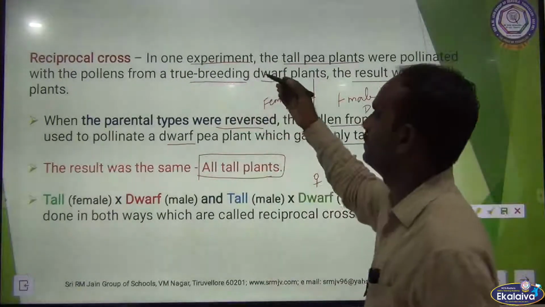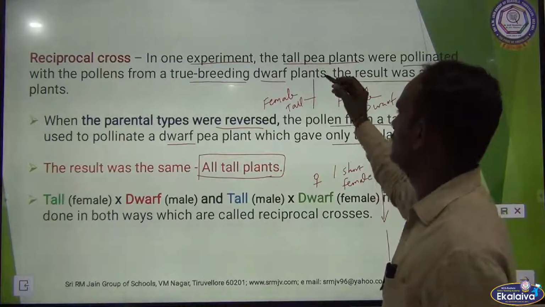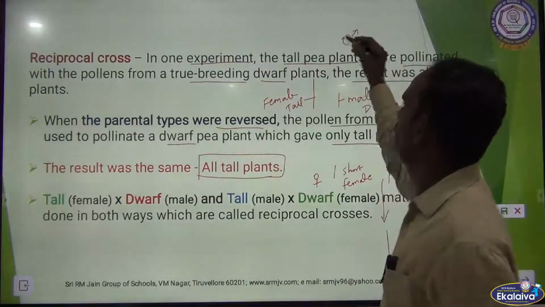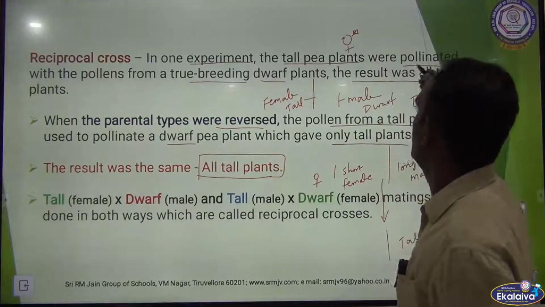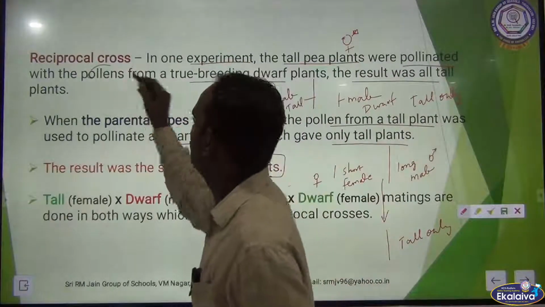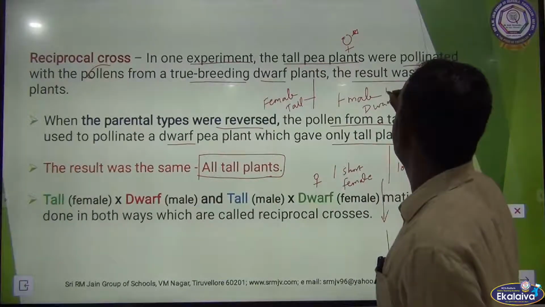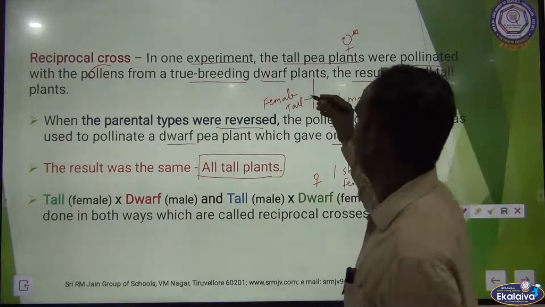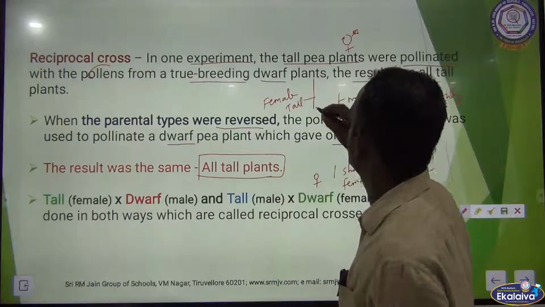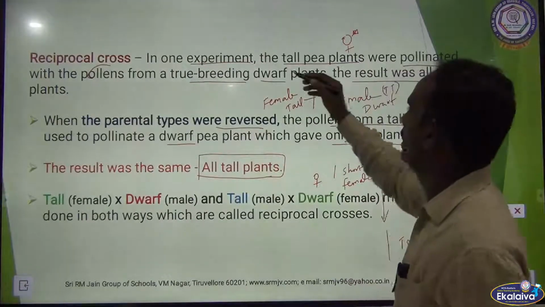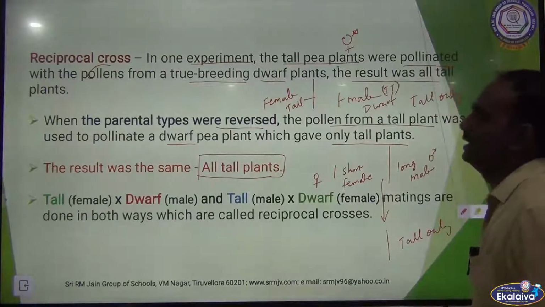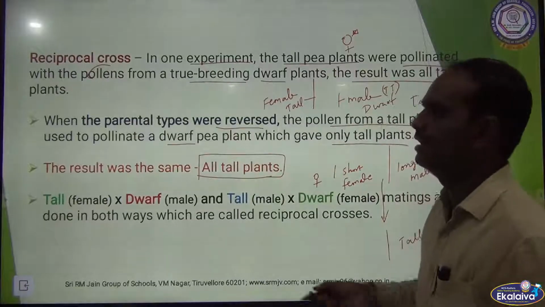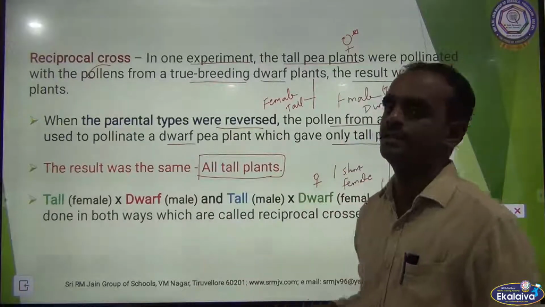When the parental type in one experiment, the tall pea plant, which is the female plant, was pollinated with pollen from the true breeding dwarf plant. True breeding means the tall plant is capital T. See here, the tall pea plant was pollinated with pollen from the true breeding dwarf plant. The results were tall.